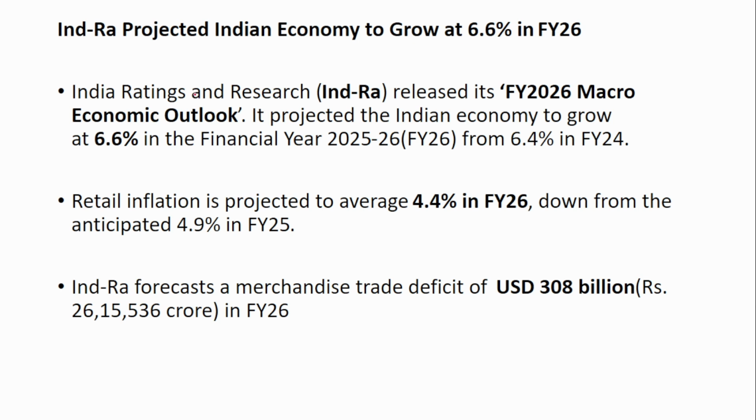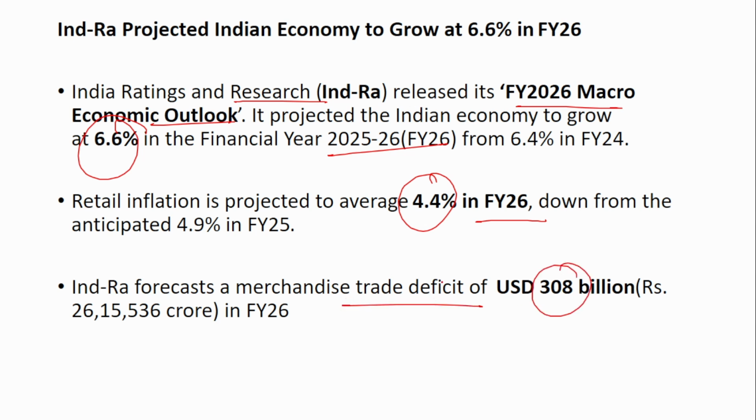Next is about the rating. India Ratings and Research released its financial 26 macroeconomic outlook, and in that it has projected that India will grow at 6.6% in the financial year 26, and the expected inflation rate will be around 4.4% in the financial year 26. And also it has forecasted that the merchandise trade deficit will be $308 billion, which means import will be more than the export. Only then a trade deficit happens. When the export is more than the import, then a surplus happens. Okay.